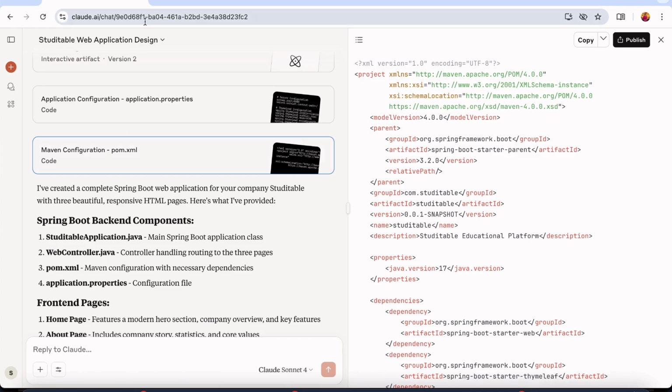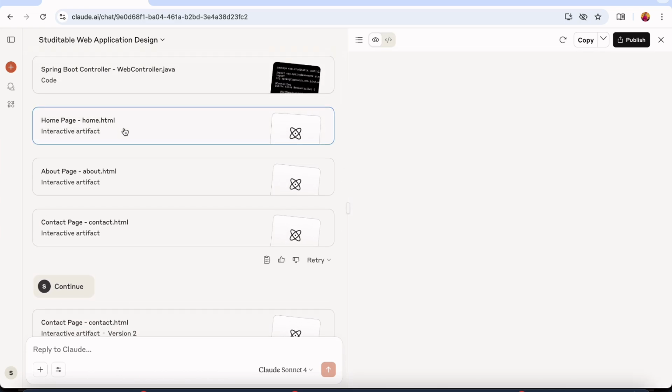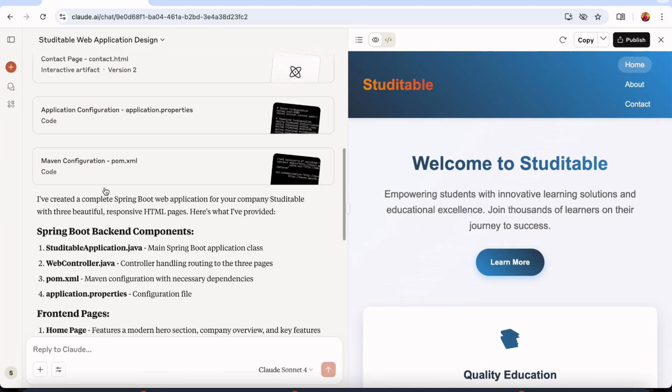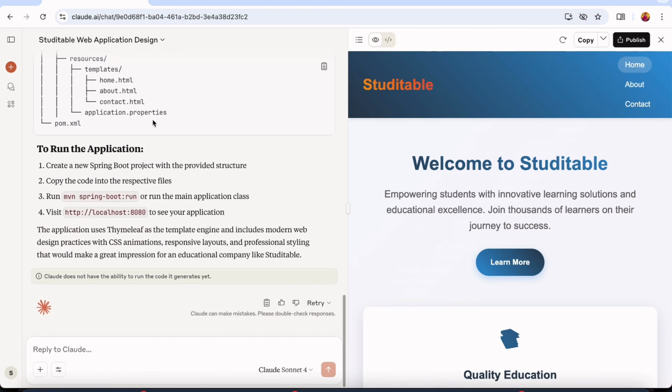And this is the good thing about Claude, that you can see how things are actually looking, rather than just copying the code, using it, and changing it after checking it in your own browser. So Claude shows you how things are actually looking, so you know what to change beforehand, and you do not waste time checking in the browser how things are looking. All right, so this was one thing that we have seen, that we can create a full application.